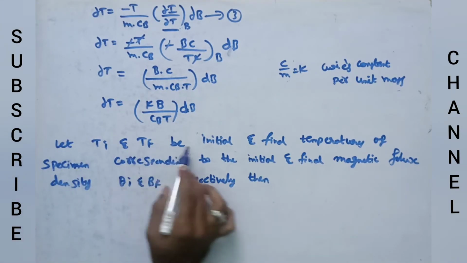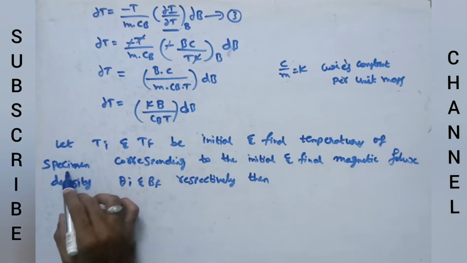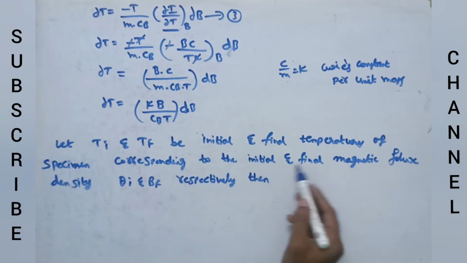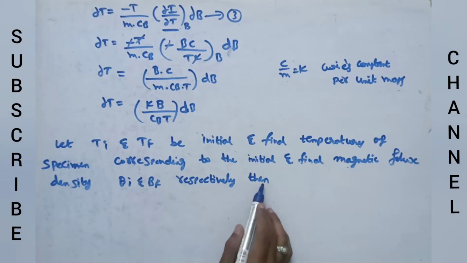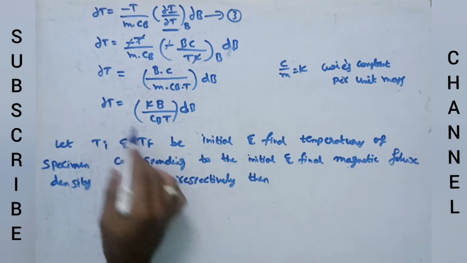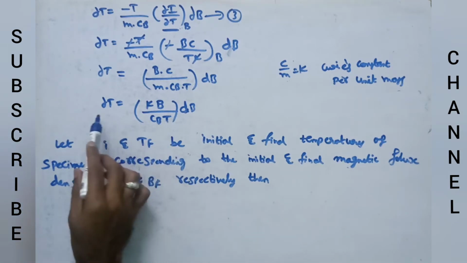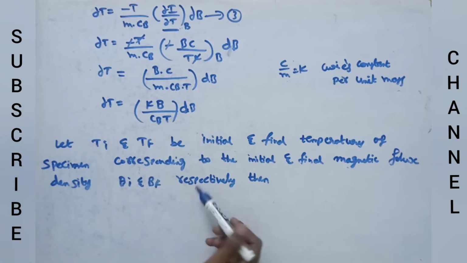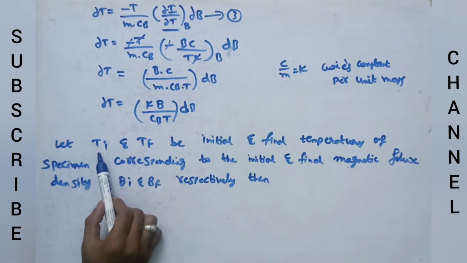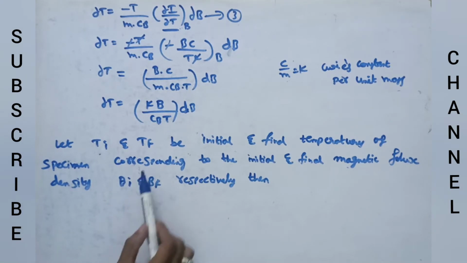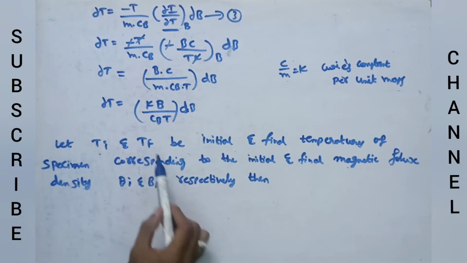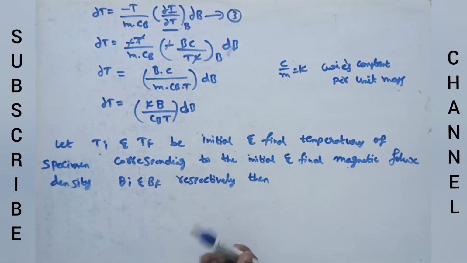Now let Ti and Tf be the initial and final temperature of the specimen corresponding to the initial and final magnetic flux density Bi and Bf respectively. We apply limits and integrate the above equation. Ti is the initial temperature when the magnetic field is applied, and Tf is the final temperature when the magnetic field is removed.